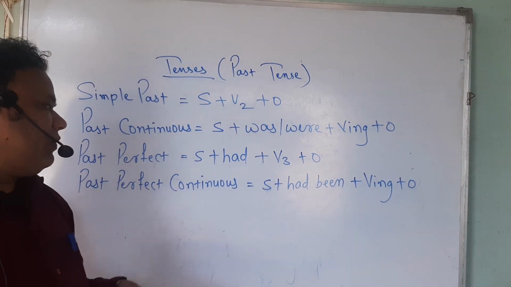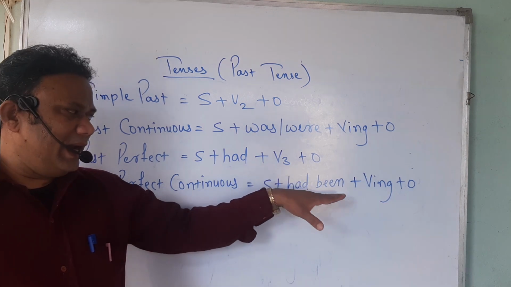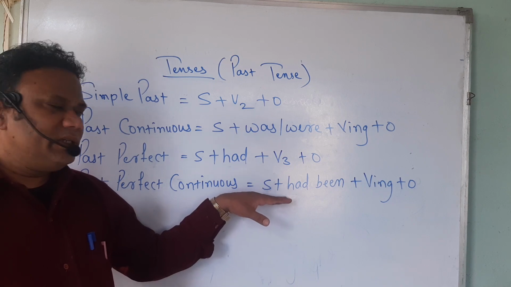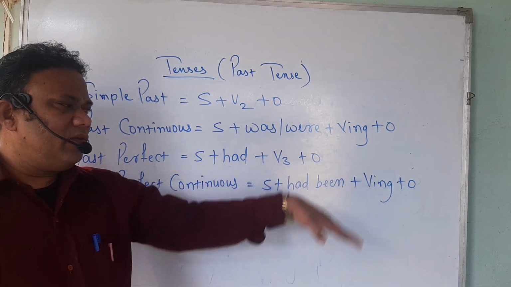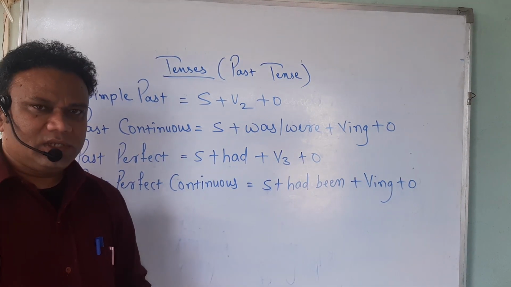In past perfect continuous tense, after the subject we have to use had been. Here also it doesn't matter whatever the subject is, we can use had been, and after using had been we have to use the ing form of the verb. Now these are the assertive structures.